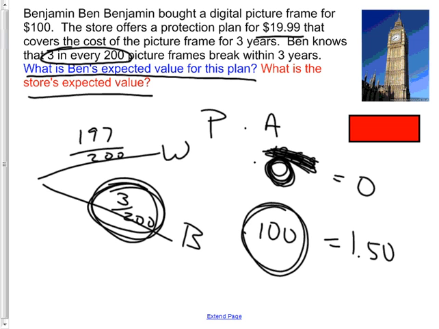So P times A, we've done that. Now what are we supposed to do? P times A and then add. So now I add them up. 0 plus $1.50 is $1.50. What are they saying? The value of this warranty is $1.50. Is that what they're going to sell it to you for? No. That's why they want to sell you the warranty at the store.